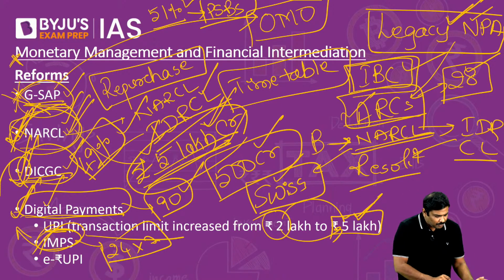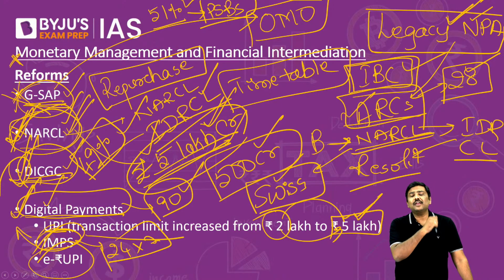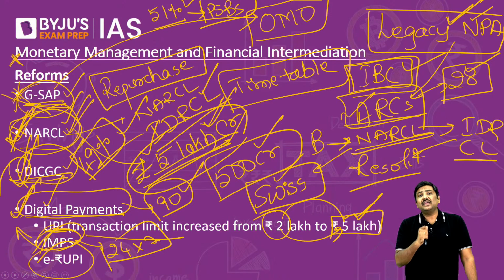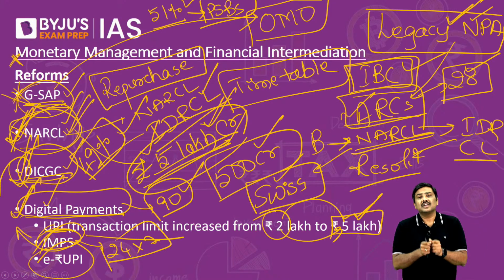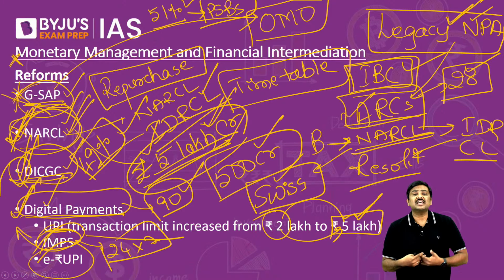And the third very important point here is regarding e-rupee. Remember this very carefully. E-rupee is a type of digital voucher. We have discussed this in complete detail in one of the explained sessions. So please understand this. E-rupee is a digital voucher which has been introduced by the government.